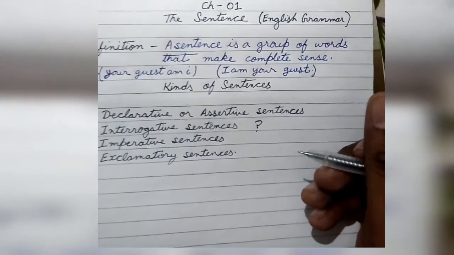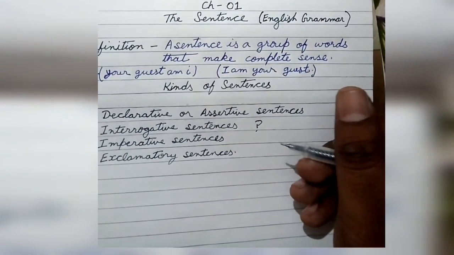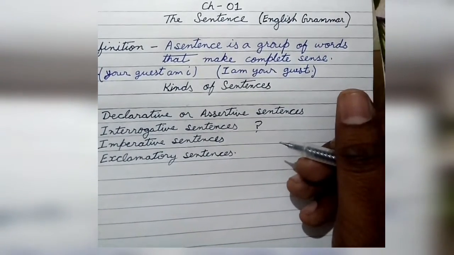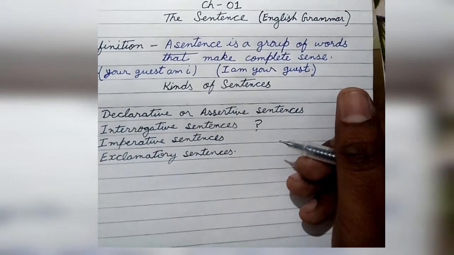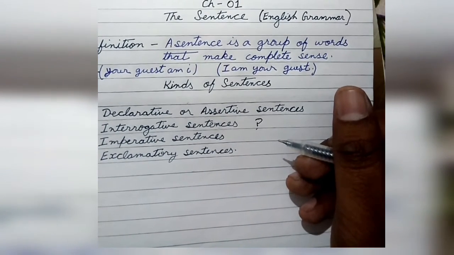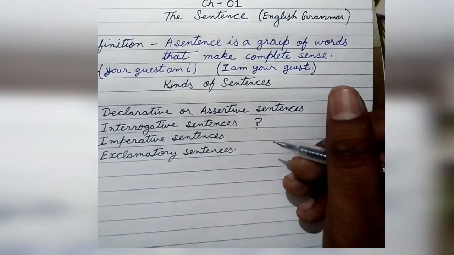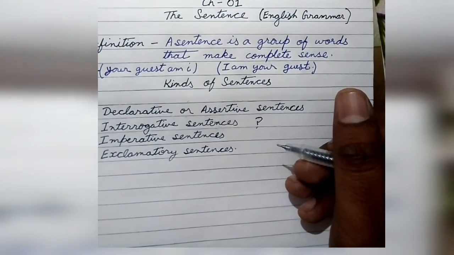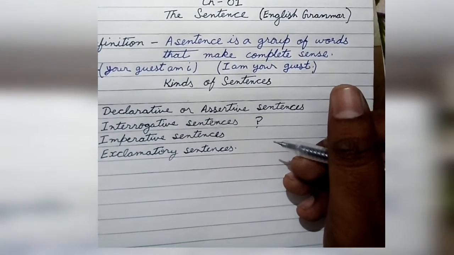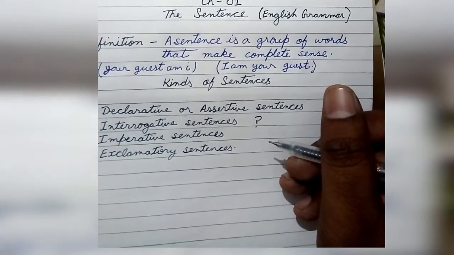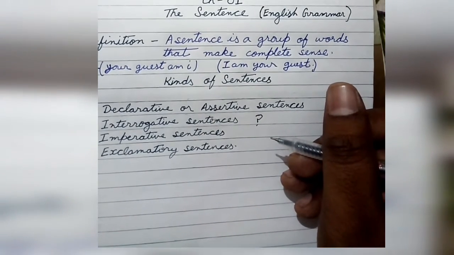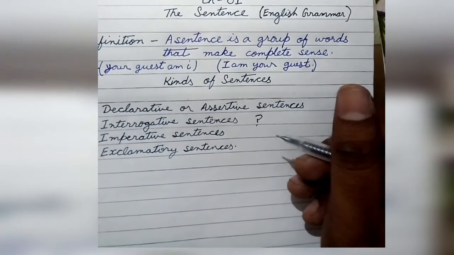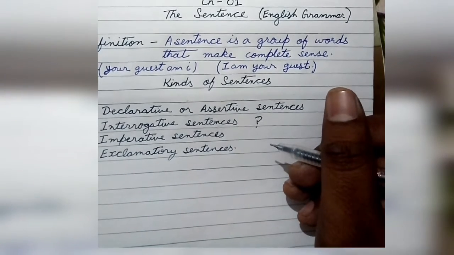And if I say "Kindly help me," that means I am asking you for help. That means I am requesting you something. If I say "Please give me a glass of water," that means I am again requesting you something. If I just say "Shut up," that means I am ordering you to shut your mouth.